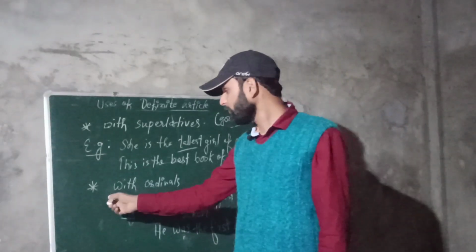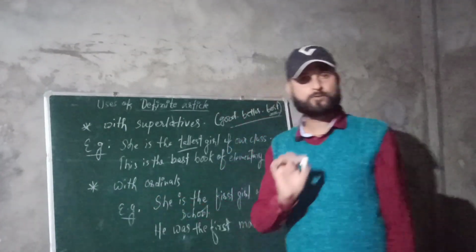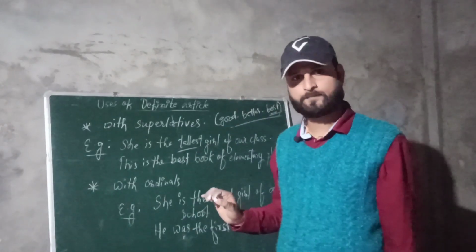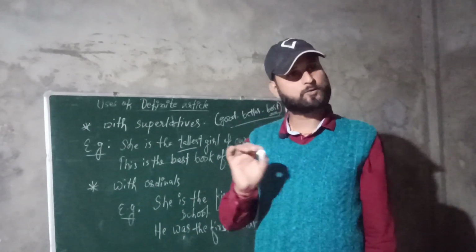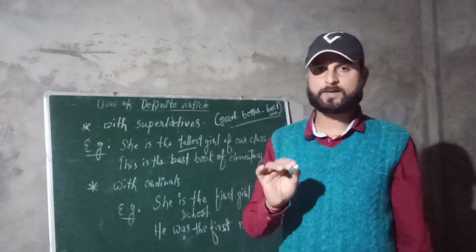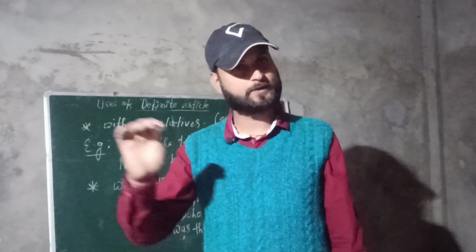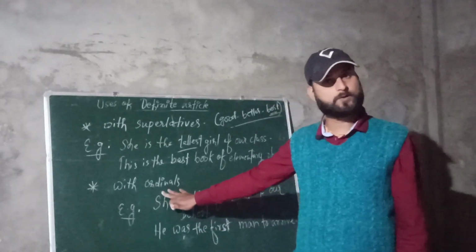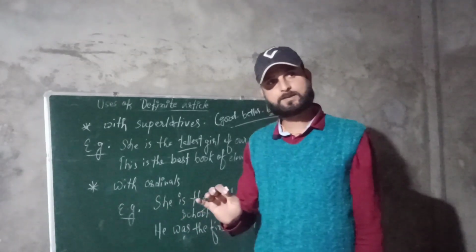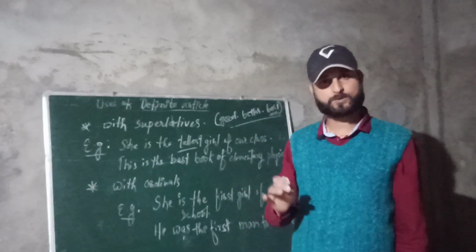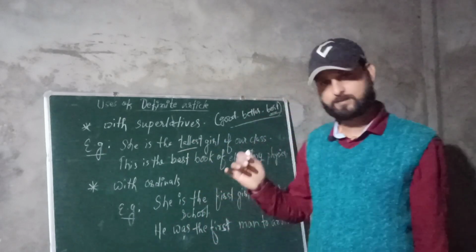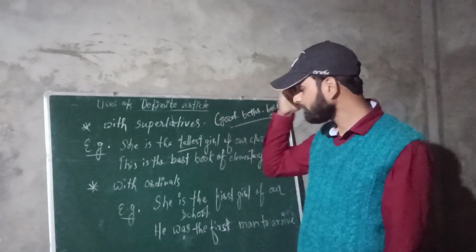So next, with ordinals, there are two types of numbers. One is cardinal and another is ordinal. Cardinal numbers are those numbers by which generally we count. For example, 1, 2, 3, 4 and so on. And the other numbers, they are ordinals. This decides the position. For example, first, second, third, fourth, fifth and so on.